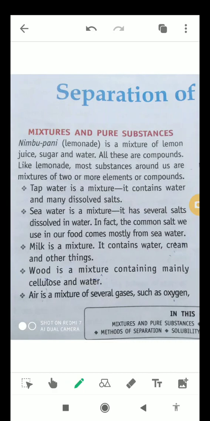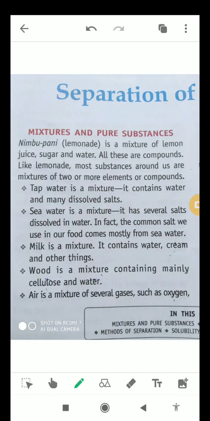Okay students, so let's talk about pure substances as well as mixtures first. Let's start with an example students. As you know that lemonade, that is also known as nibu pani, it is a mixture of lemon juice, sugar and water, as we all know.